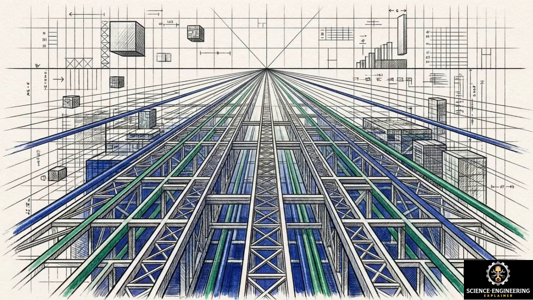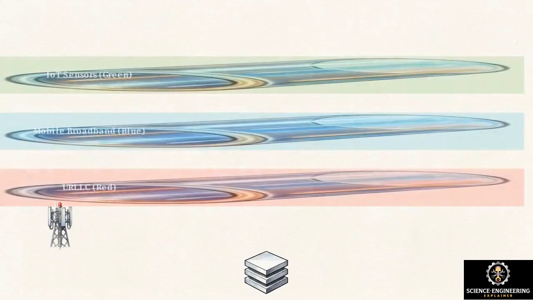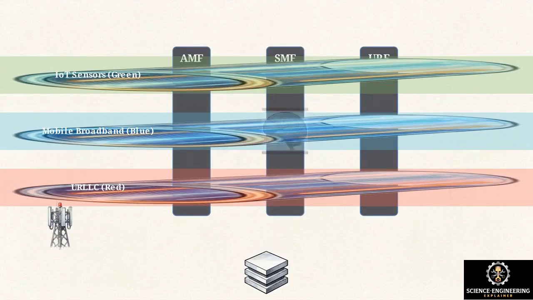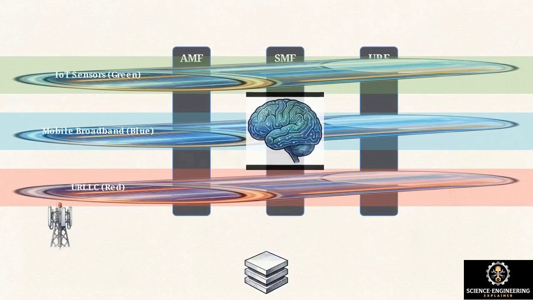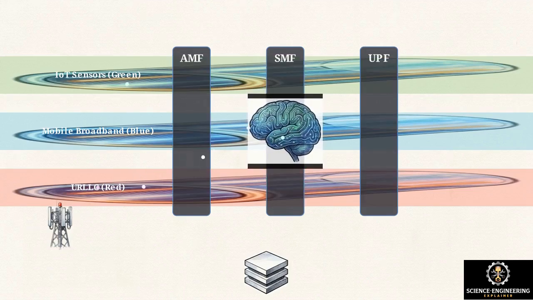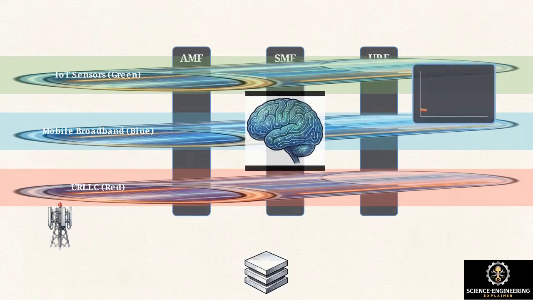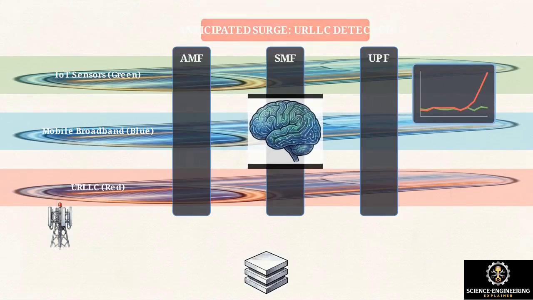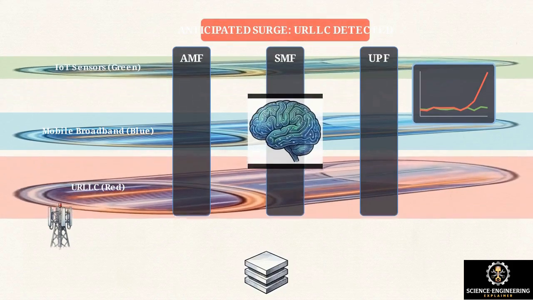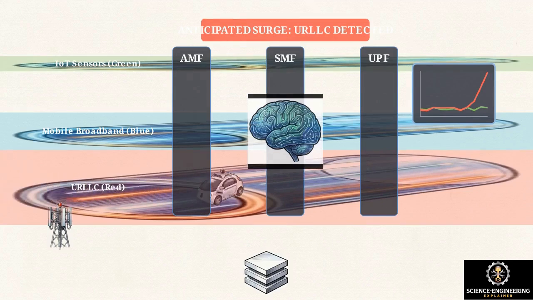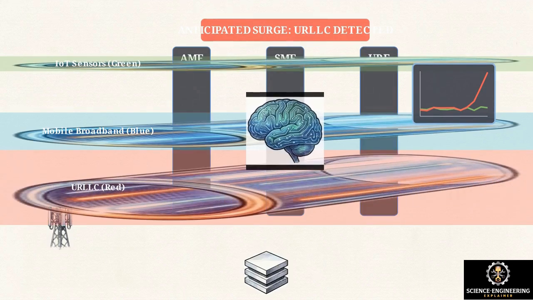This operational threshold is the catalyst for the next evolutionary phase of connectivity, defined as the Beyond 5G, or B5G, framework. To break the human management limit, B5G deeply integrates artificial intelligence into the core infrastructure to drive predictive, adaptive quality of service management. Instead of relying on static profiles, machine learning algorithms continuously analyze vast amounts of live network telemetry. By identifying traffic patterns, the AI can proactively shift bandwidth, dynamically resizing network slices and adjusting access priorities just milliseconds before localized congestion occurs.